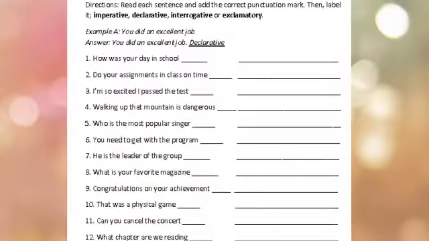Dear students, thus today we have learned types of sentences. Students, here is an exercise for you. Read each sentence and add the correct punctuation mark, then label it imperative, declarative, interrogative or exclamatory sentence, and rewrite it in your notebook.